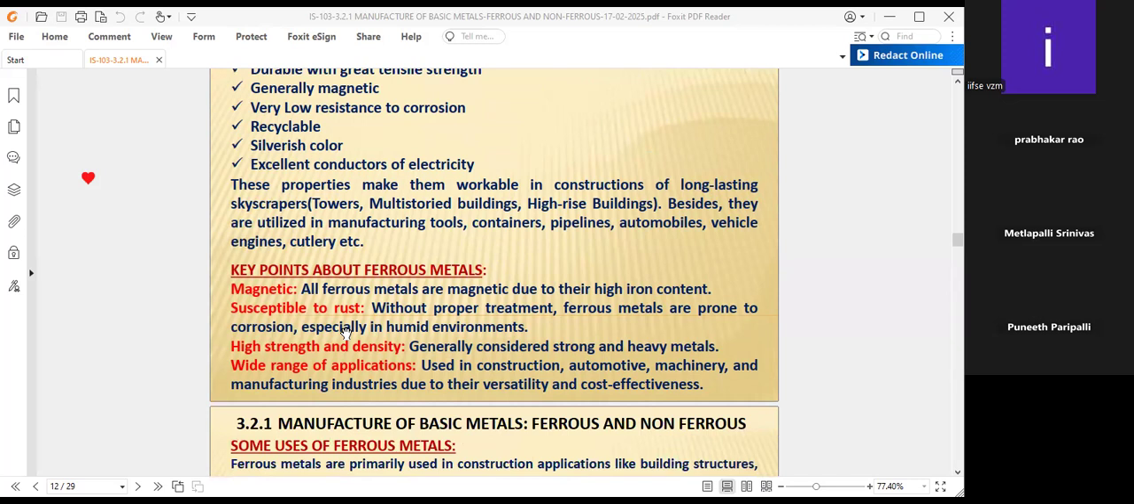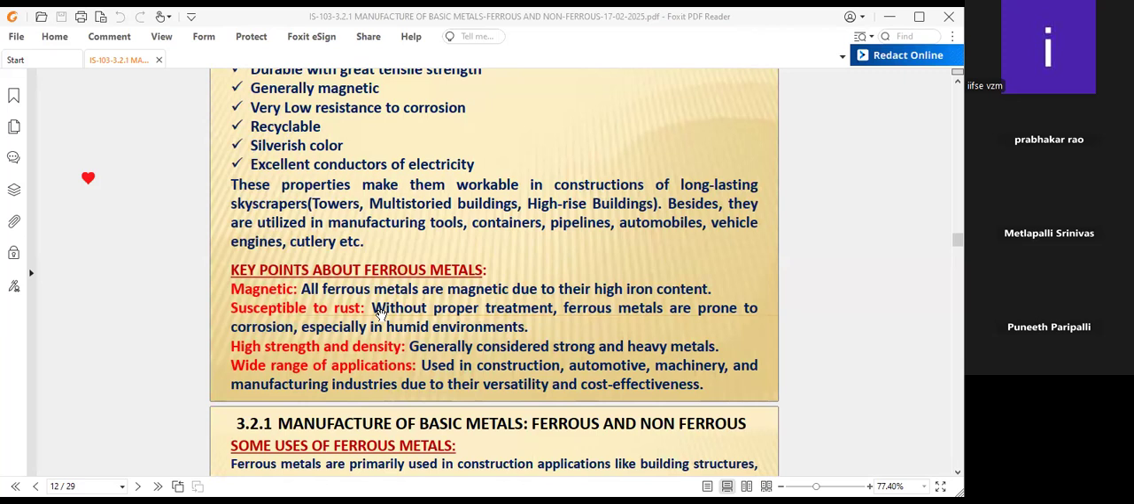The key points about ferrous metal: it is magnetic and susceptible to rust. Without proper treatment, ferrous metals are prone to corrosion, especially in humid conditions. Because we have to see that the magnetic condition is there because of the more iron content, but we have to see the environment also. It should not be in wet conditions.